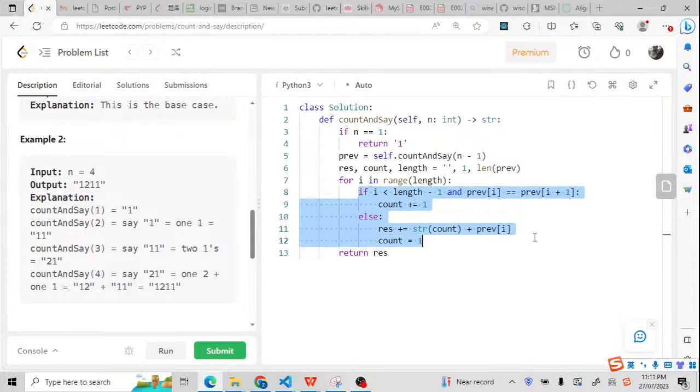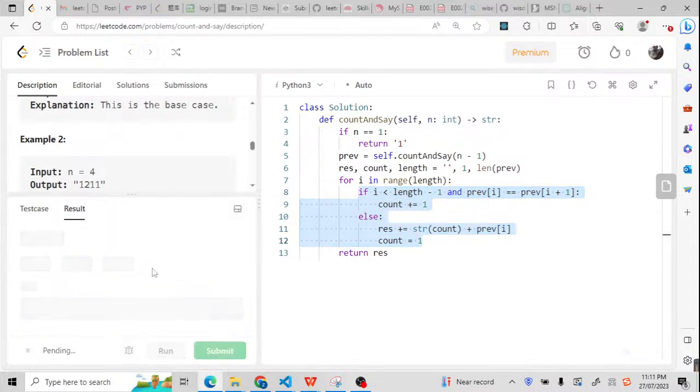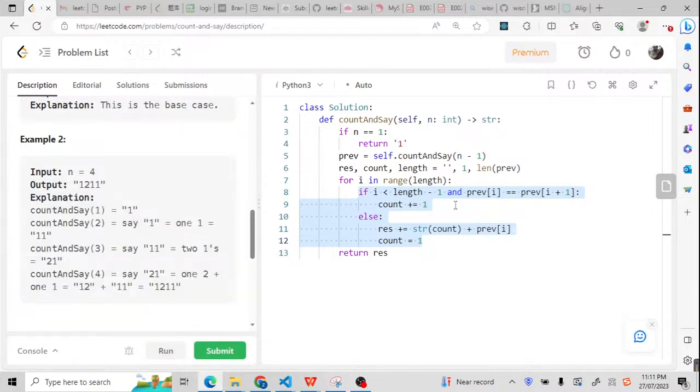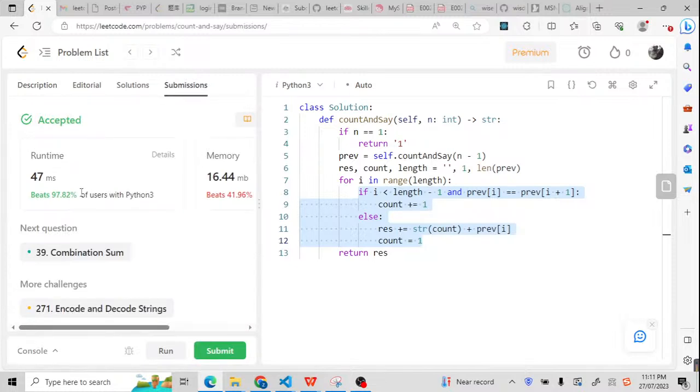Now let me run it to check if it works. Now let me submit it. After that, I will analyze the time complexity. As you can see, it's really fast, nearly 100%. Now let me analyze the time complexity.